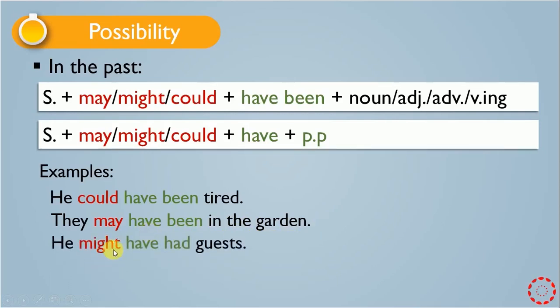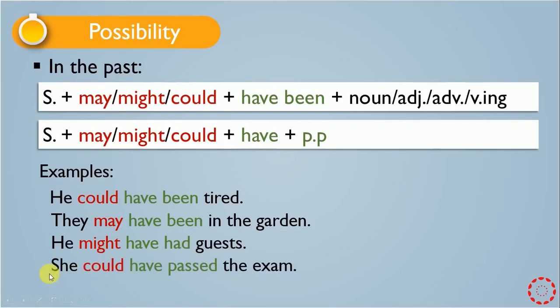He might have had guesses. This is the second rule. As we said, we have might. After might we may have have plus pp. Here we have had, which is pp. And then